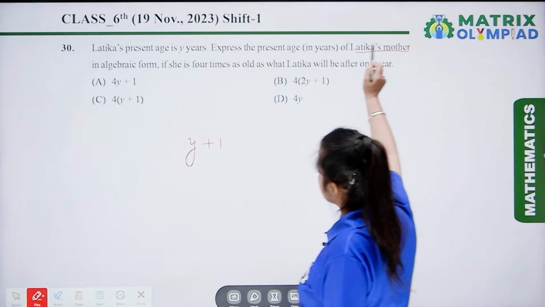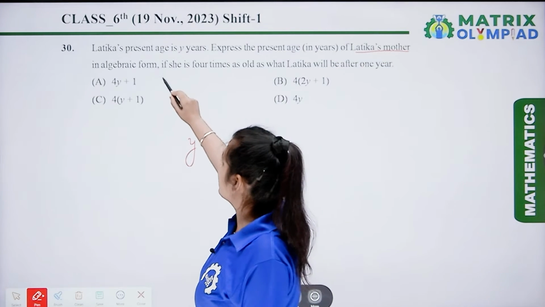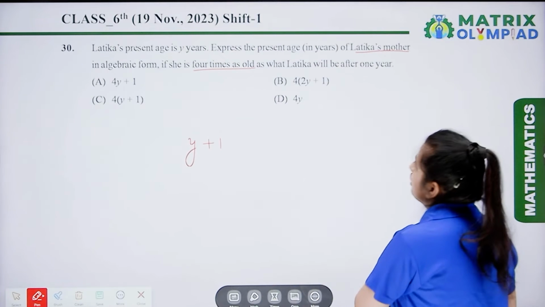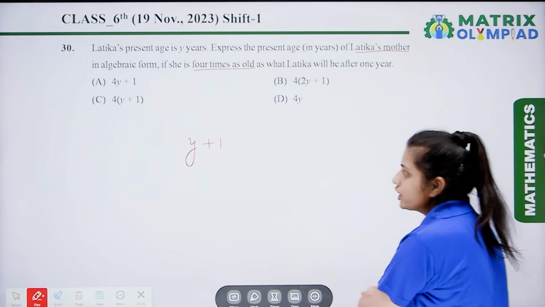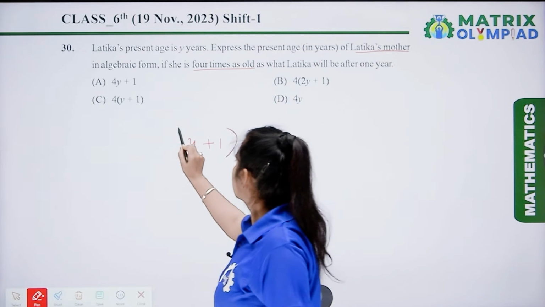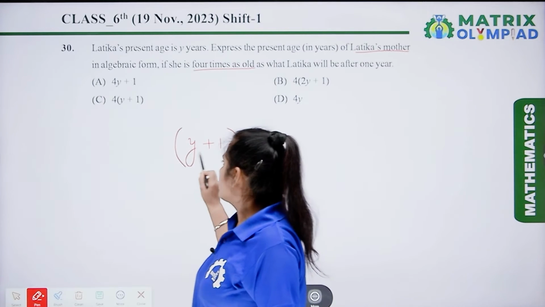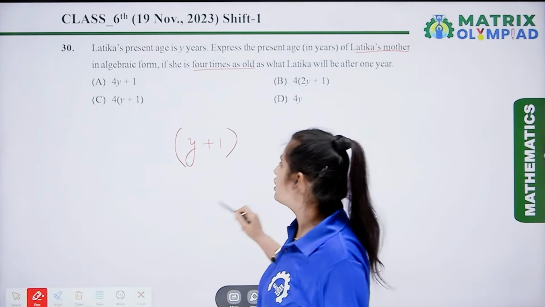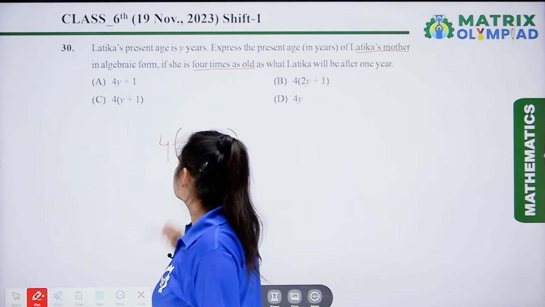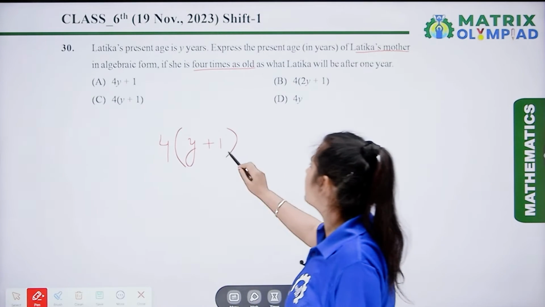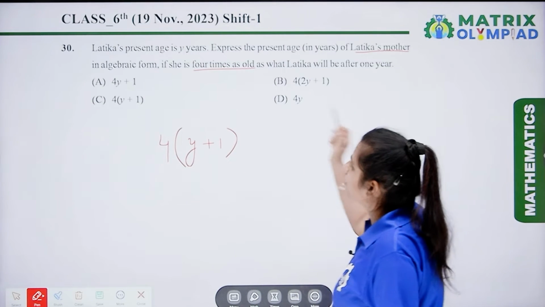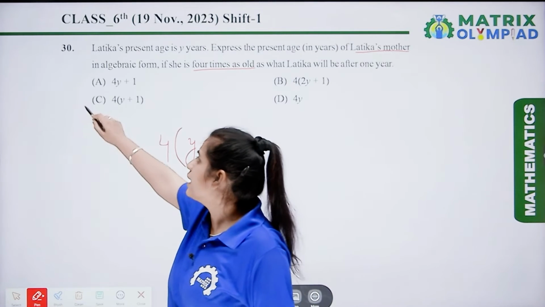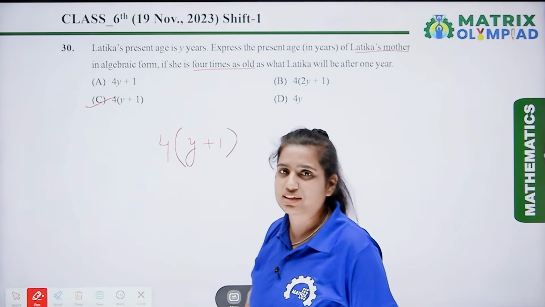So this is Latika's age after 1 year and her mother is 4 times of it. It means 4 multiplied by (Y plus 1). So, according to the options, we can say that option C is the correct answer.